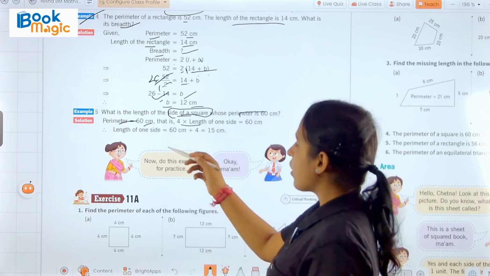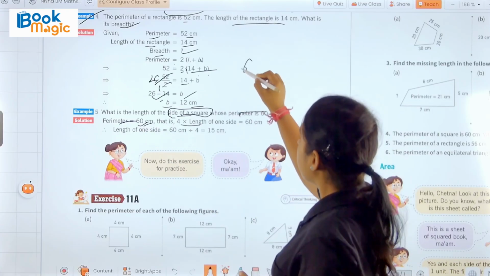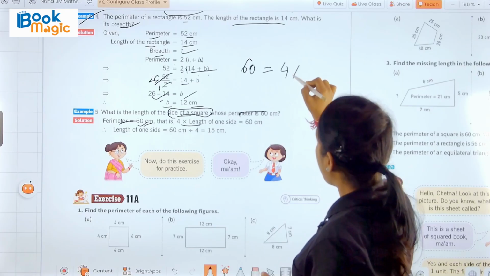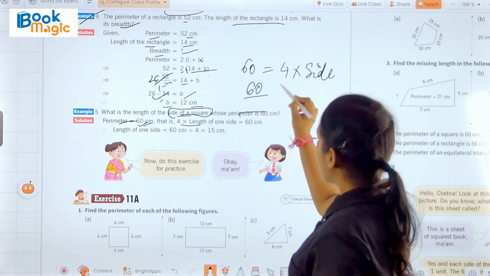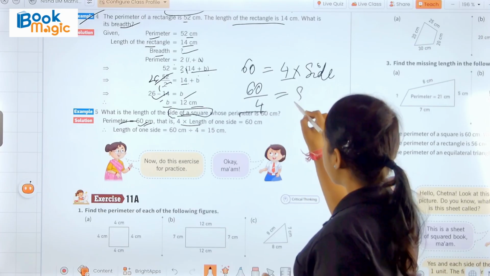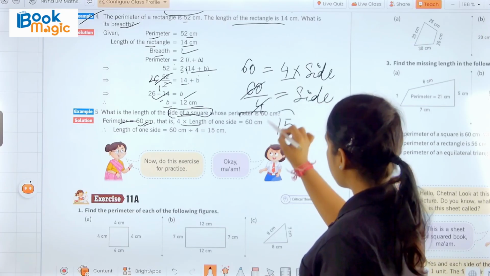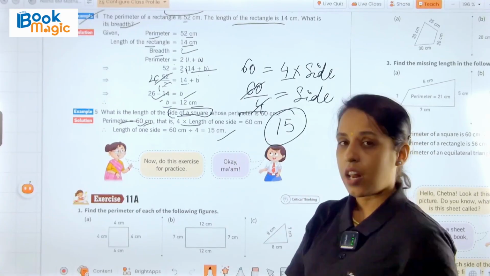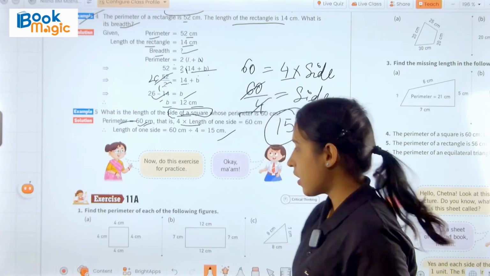Okay. So now we have perimeter 60 centimeters, and then here we have 4 into side. After this, 4 will be divided and we get the side. After dividing we get 15. So it means the length of the side of this square is 15 centimeters.